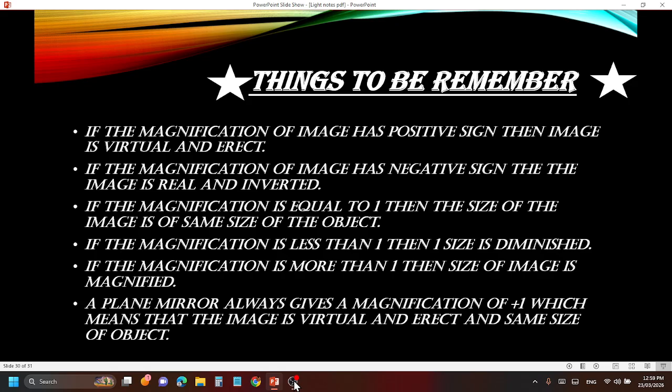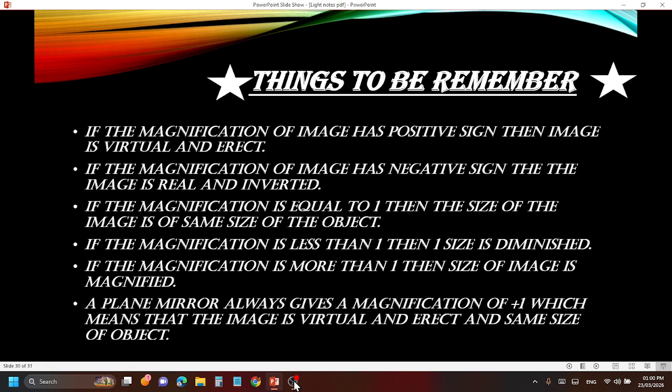Things to remember, the most important things to remember. Now if the magnification of the image has a positive sign, then the image is virtual and erect. Negative means real and inverted. If the magnification is equal to 1, m equals 1, then it is the same size as the object. If the magnification is less than 1, m is less than 1, then the image is diminished, it is small in size, and if the magnification is more than 1, then the size of the image is magnified. We are not talking about the object, we are talking about the image. If less than 1, the image is diminished, and if equal to 1, the image is the same size.